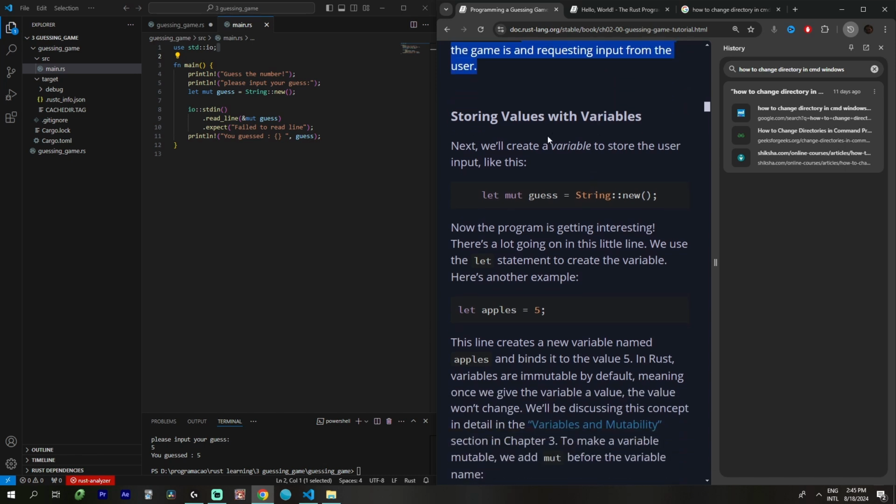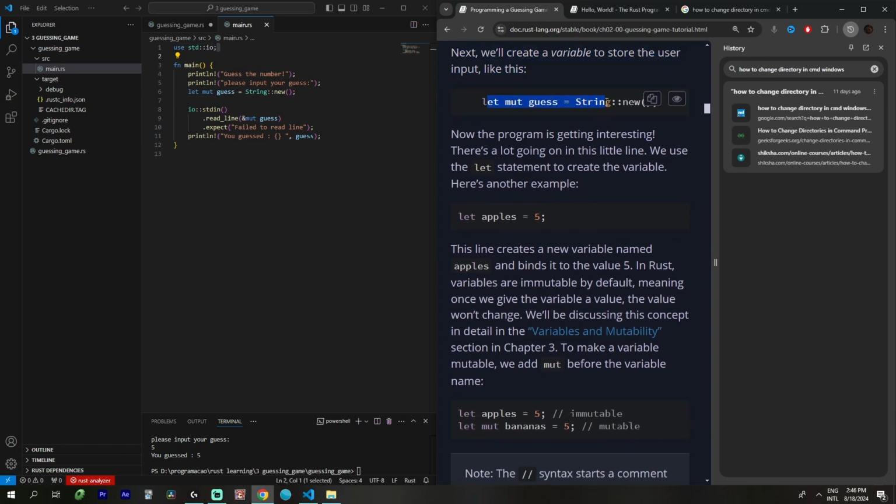Storing values in variables. Next, we'll create a variable to store user input, like this: let mut guess. The program is getting interesting, there's a lot going on in this line. We use the let statement to create a variable.